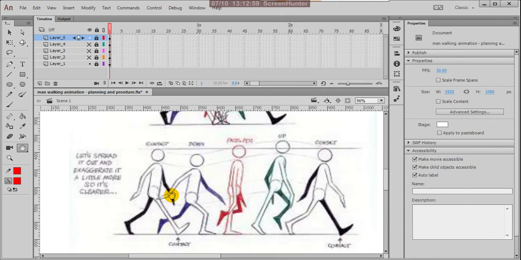Name them: this is the contact, this is the down pose or cushion, this is the passing position, this is the up, and this is the contact again. This contact and this contact are both on the same line, the same but with opposite legs. If one leg is in front, the other is going back, and the hands are also in opposite.